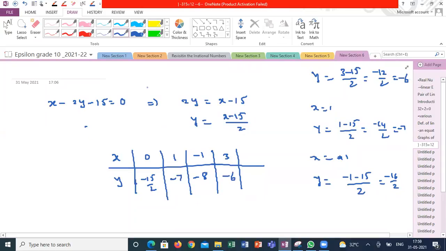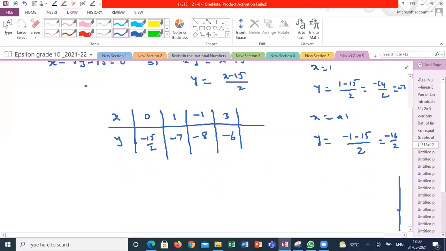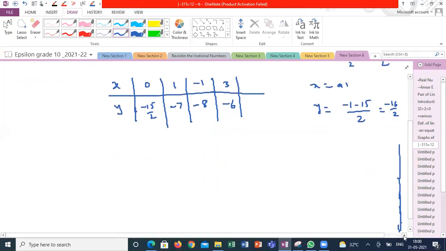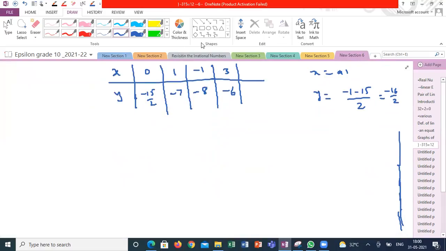Now you have to trace the graph with these values. How many people know how to trace the graph if you know the x and y? Yes or no? Yes, sir. So now here we have the line. We already know from the concept that this equation represents a straight line. You take the graph.